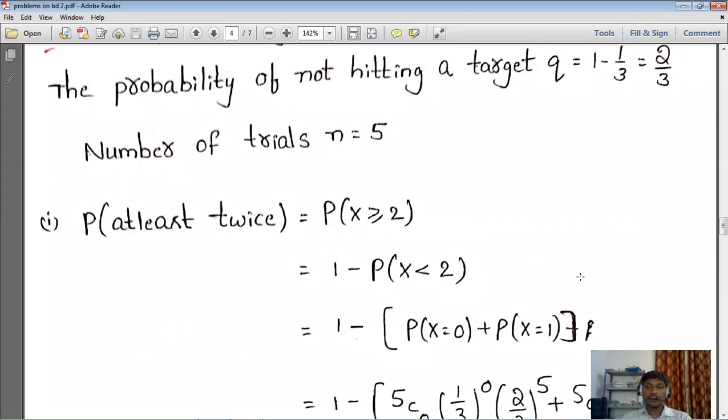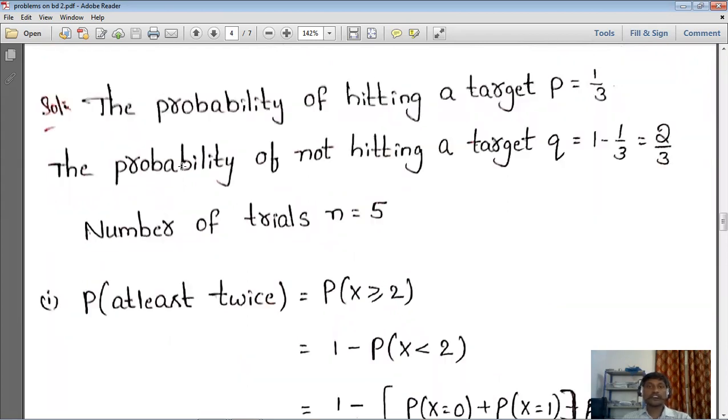So here, first we are writing what they mentioned in the problem. So what do they give?